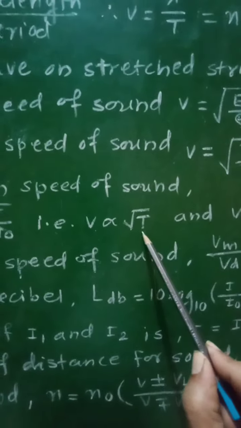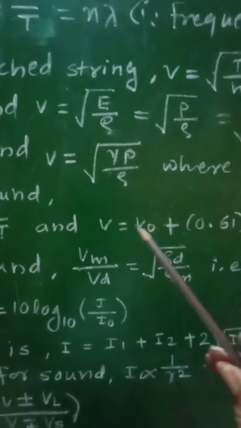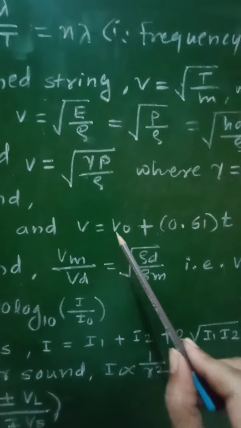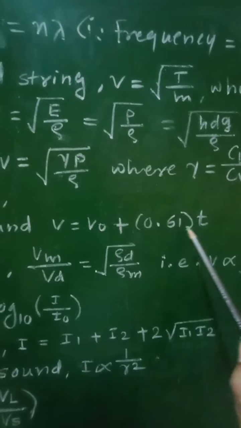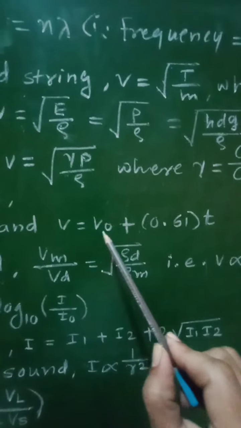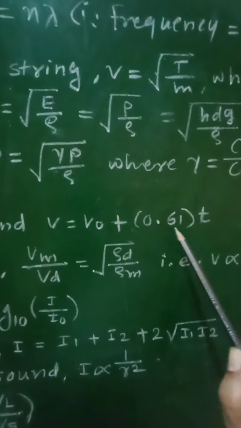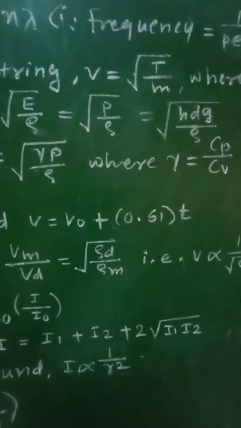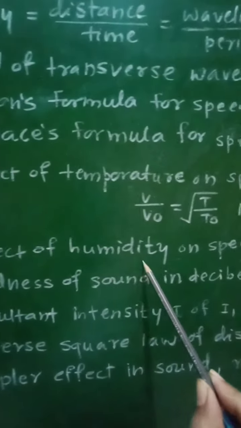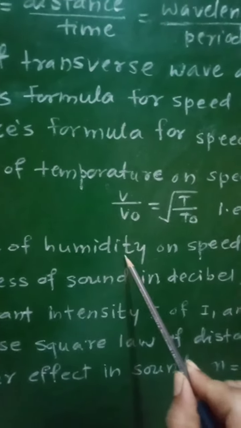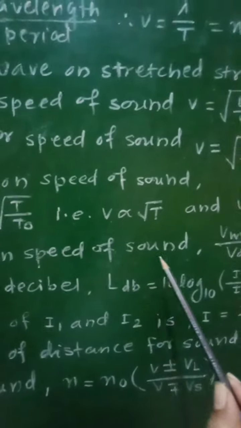Then for t degree Celsius rise in temperature, velocity v is given as v equal to v0 plus 0.61 into t. Then sixth formula gives effect of humidity, that is moistness, on speed of sound in air.